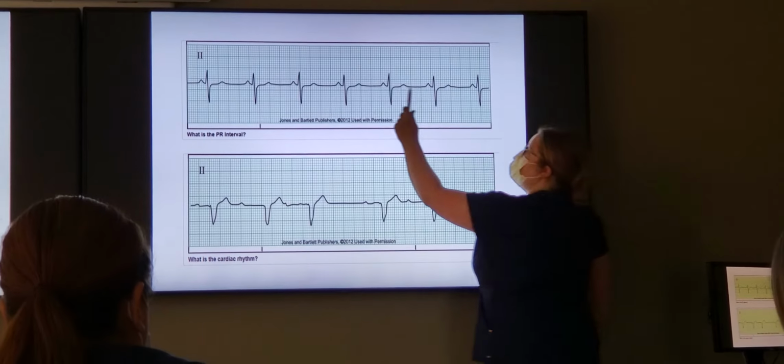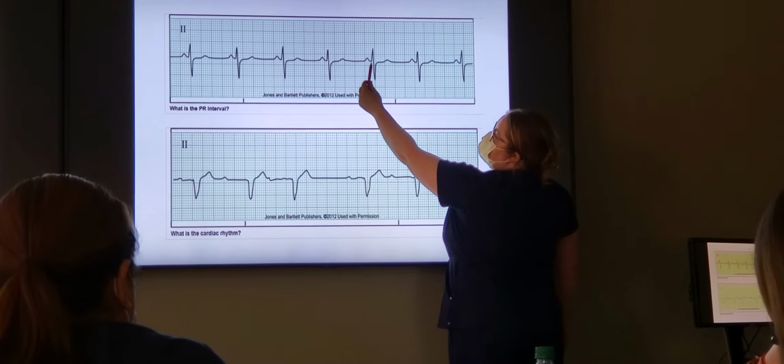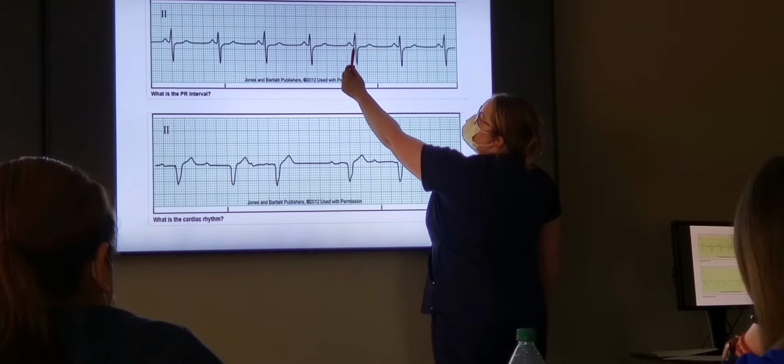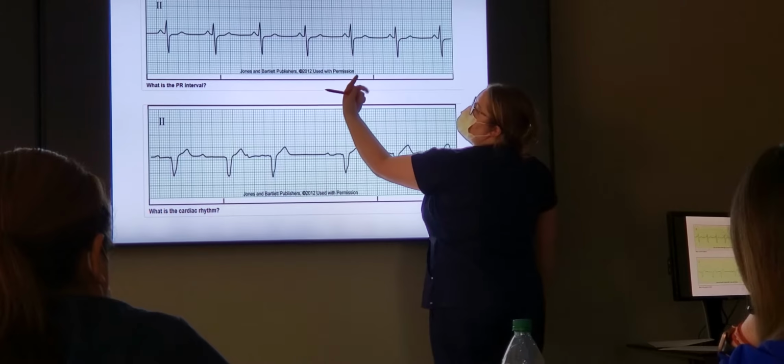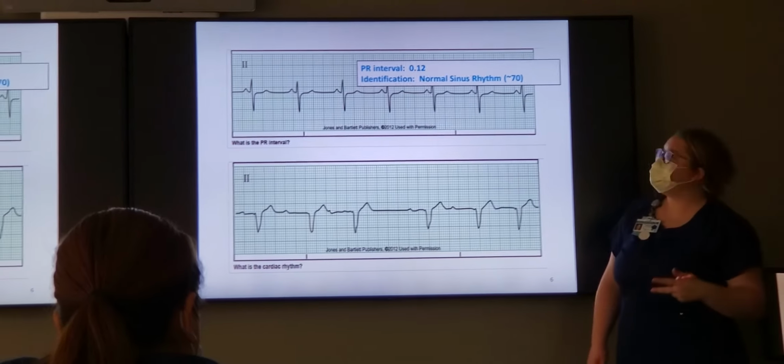This is asking us to measure our PR interval. I like this one because it falls on this line right here. You see that? And then we're going to end it right here. So we're going to go over 1, 2, 3 boxes. That's 2, 4, 6, 8, 10, 12. I don't have enough fingers. Okay.